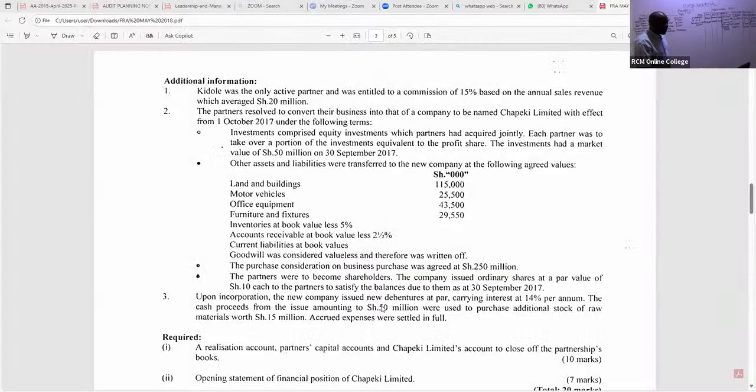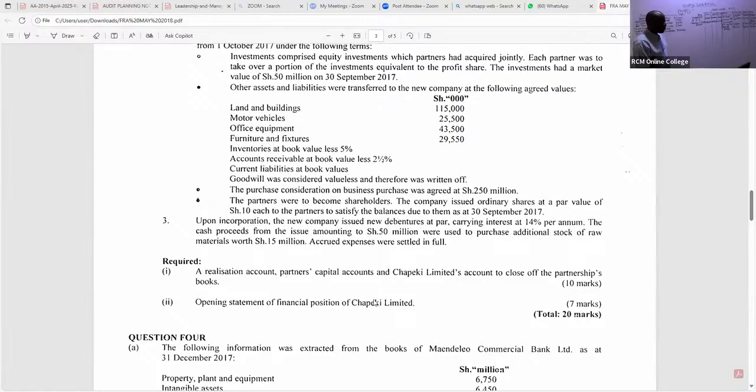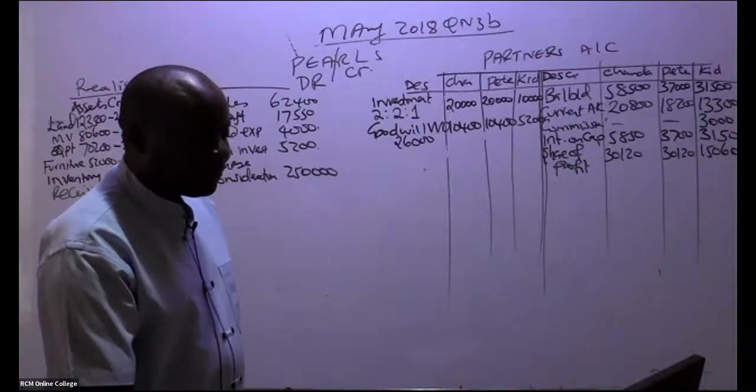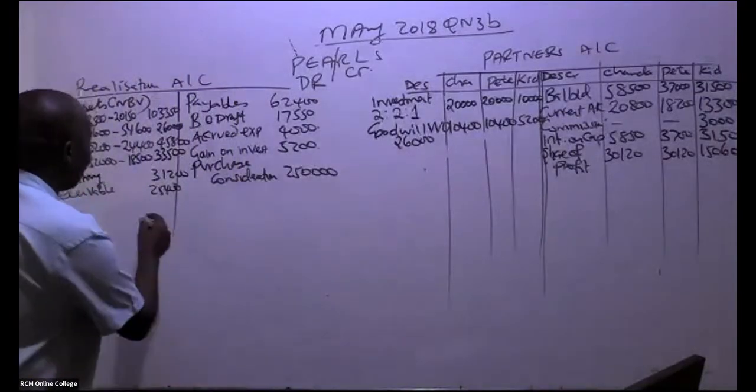So we continue reading. We are told here, upon incorporation, the new company issued new debentures. You can see now this is coming after, in part 2. Remember, they want us to give them the realization account, partners' capital accounts, and Chapeki Limited's account to close off the partnership account. Ladies and gentlemen, is there anything that we have left here? I don't think so. So please go ahead and balance this account.